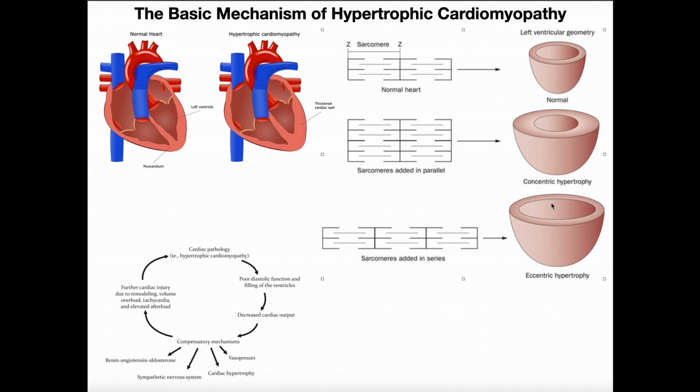And so here you can occupy more blood as a compensatory mechanism. But also remember, when you add sarcomeres in series, that tends to mean more contractile capacity. So not only is there more space here in the left ventricle, but also by adding the sarcomeres in series, now this muscle has a greater degree to contract. Okay? It's going to be more efficient at contraction. And that's good for a healthy cardiovascular system.